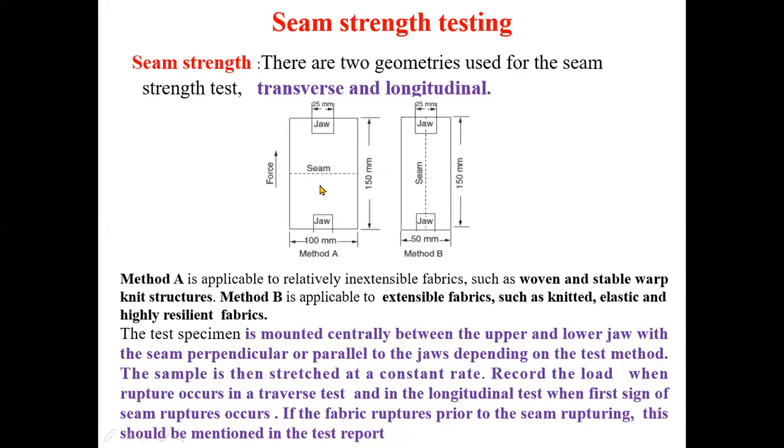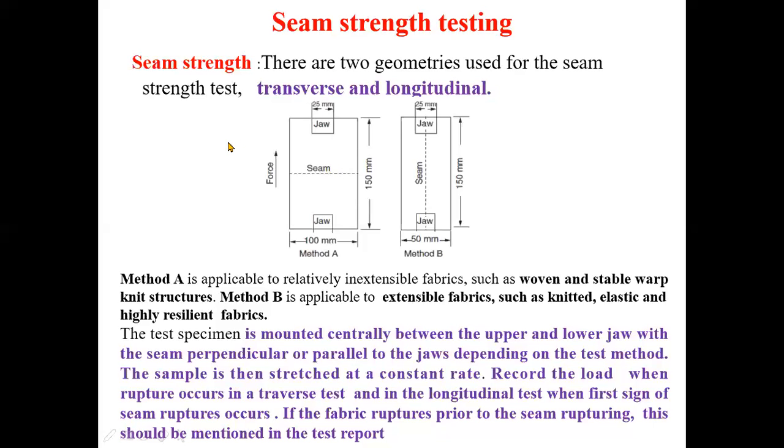If the fabric is in store for a long period of time and if it is a cotton fabric, then there is a chance of formation of mild deformation. Then there will be local degradation in the fabric because of the degradation of the cellulose, and when the load is applied, the fabric will rupture before the failure of the seam. So this also needs to be incorporated in the test report.